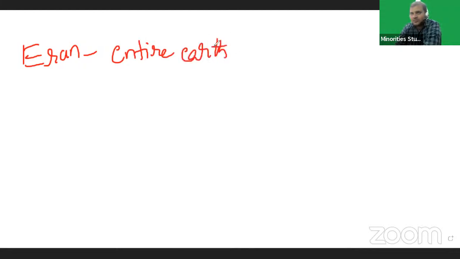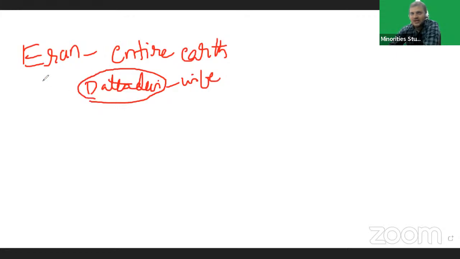And Datta Devi, wife of Samudragupta, her name is mentioned in the Eran inscription.